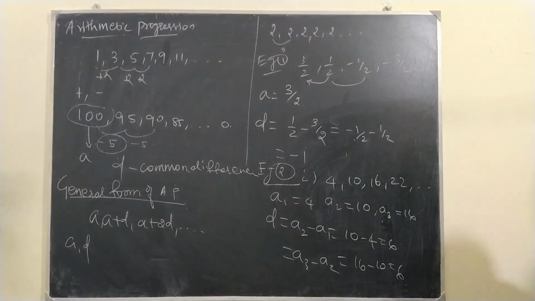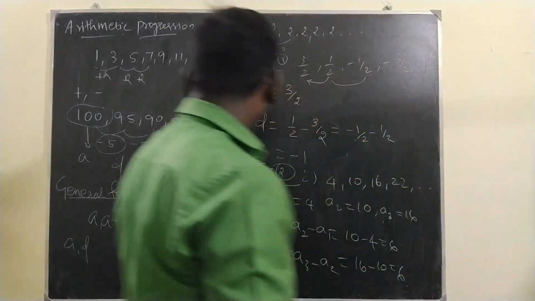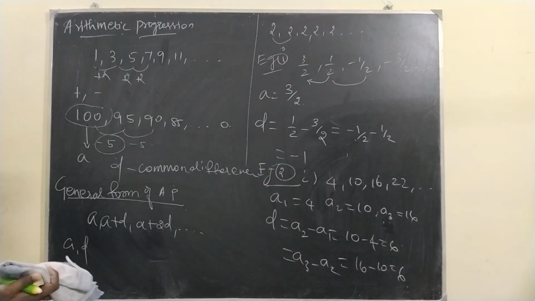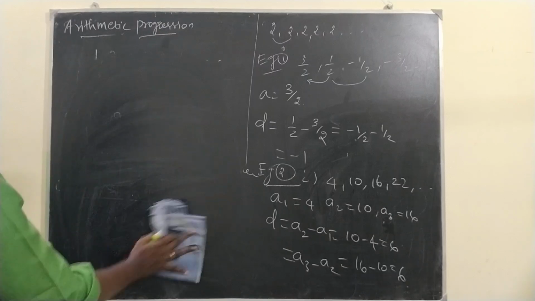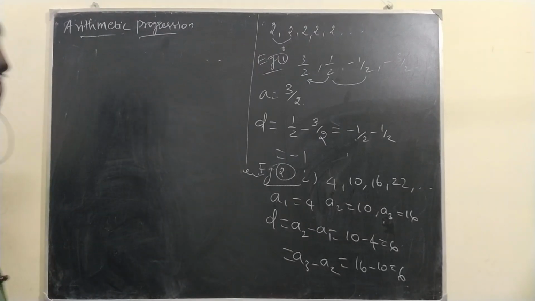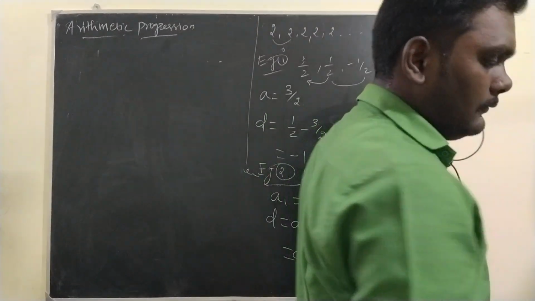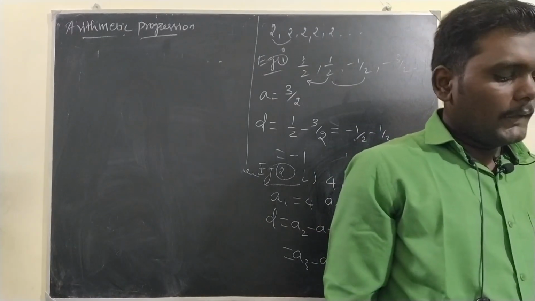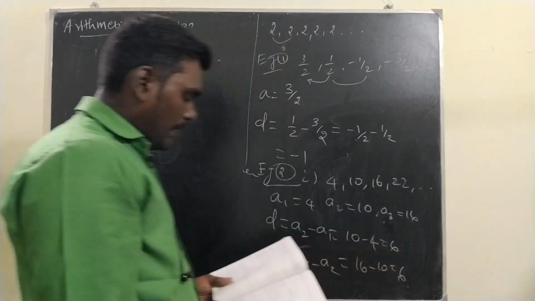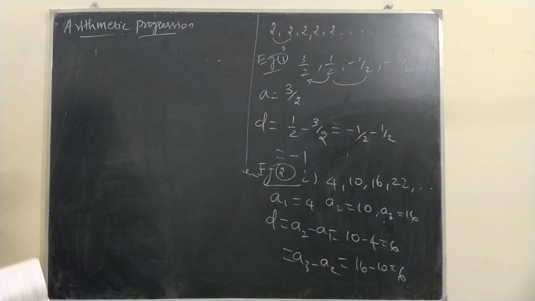Does this form an AP? Shall I erase this side? It is an AP. How are you saying? See, minus 2 is the common difference, right?